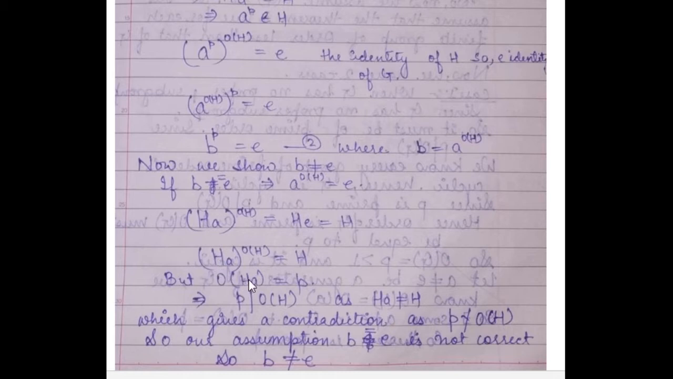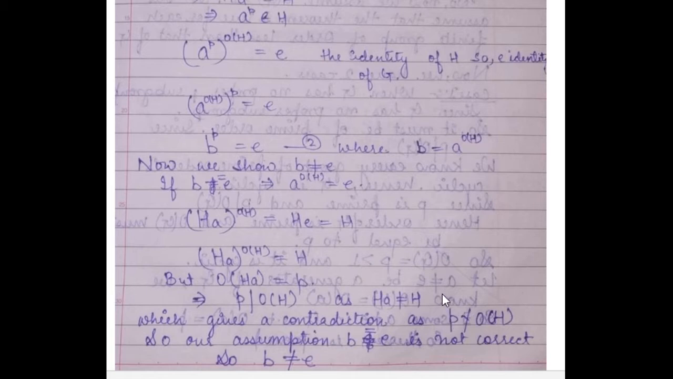Now we have to show that B is not equal to E. That is, A to the power order of H is not equal to E. Suppose HA to the power order of H is equal to HE, which is equal to H. But order of HA is P. This implies P divides order of H, as HA is not equal to H, which is a contradiction.